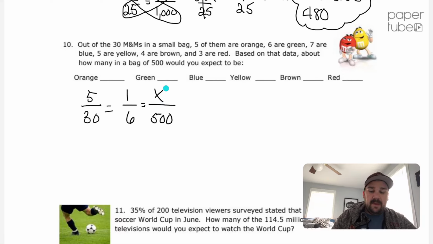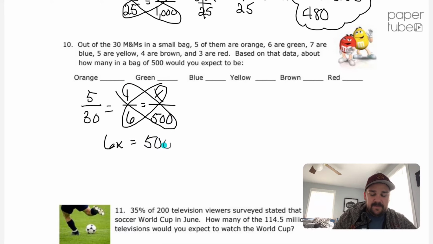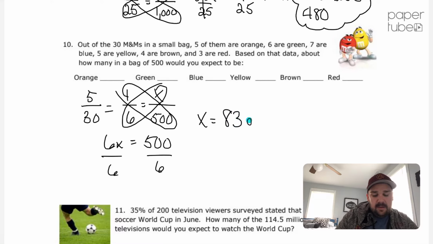I cross multiply. 6 times x is 6x, and 1 times 500 is 500, and then I want to divide 500 by 6. Okay, if you have a calculator, I recommend just using a calculator. I did this already, so I just know that x equals 83 orange.